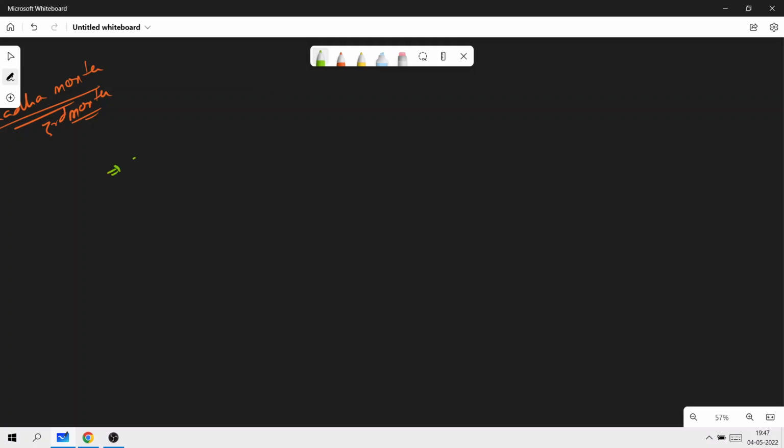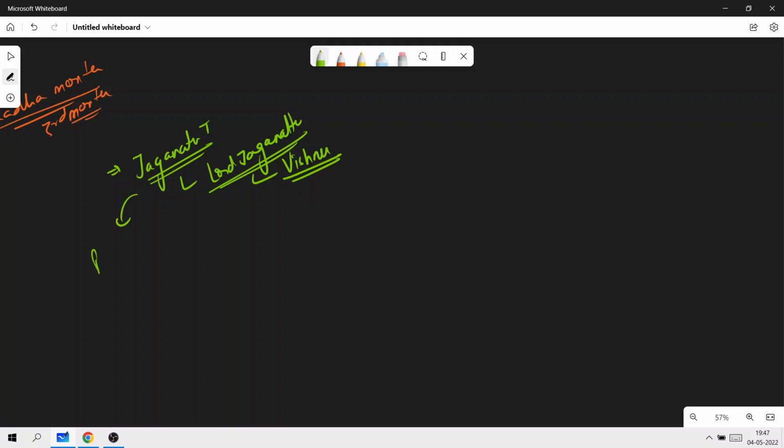But along with that, since we're talking about the Yatra, it's also important that we know a little bit about the Jagannath temple. The Jagannath temple is dedicated to Lord Jagannath. Now, who exactly is Lord Jagannath? Lord Jagannath is regarded to be a form of Vishnu. What is the place? The place is Puri, in Odisha. The present temple was rebuilt from the 10th century onwards on the site of an earlier temple, and it was begun by a king who was part of which dynasty? The Eastern Ganga dynasty.